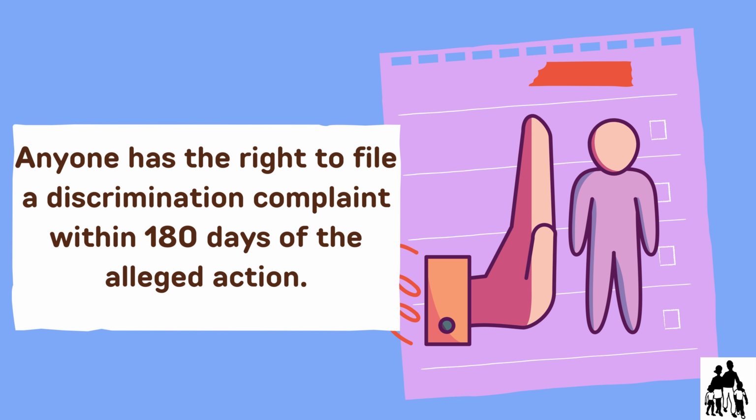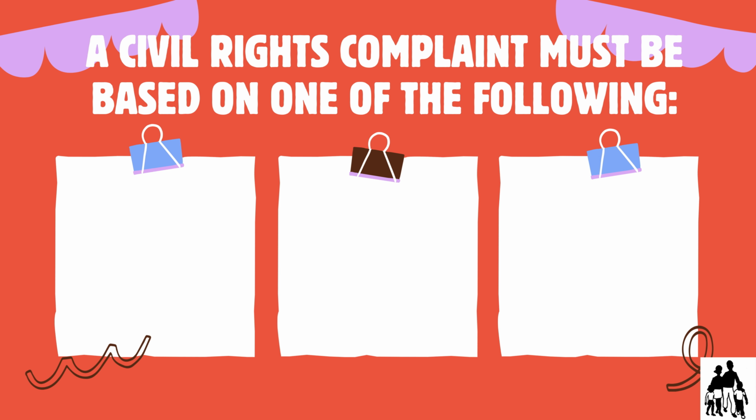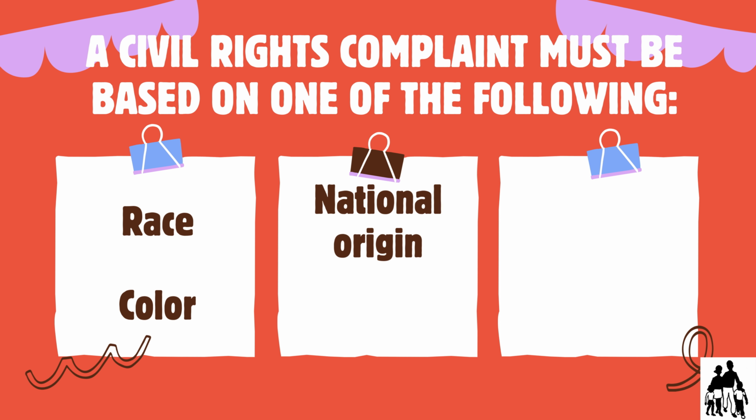Filing a complaint. Anyone has the right to file a discrimination complaint within 180 days of the alleged action. A civil rights complaint must be based on one of the following: race, color, national origin, age, sex, or disability.